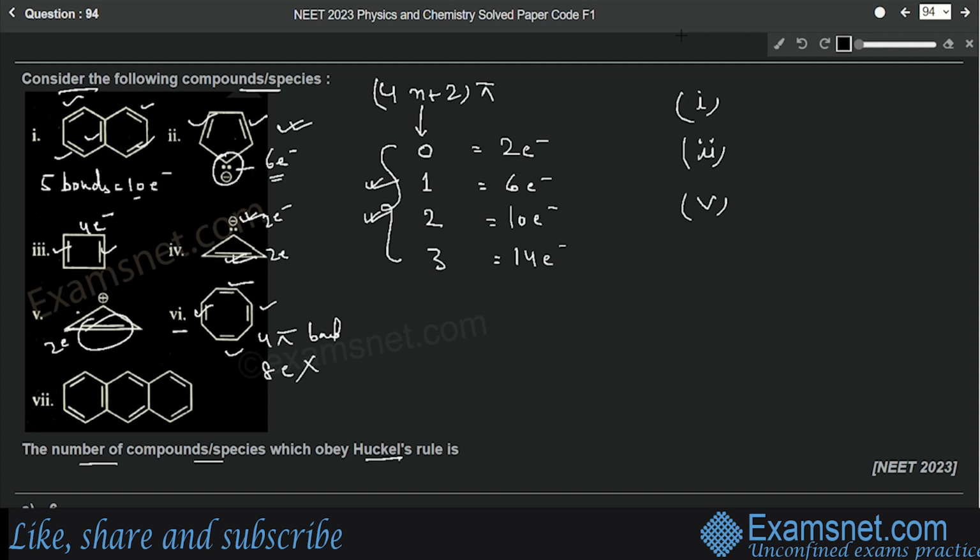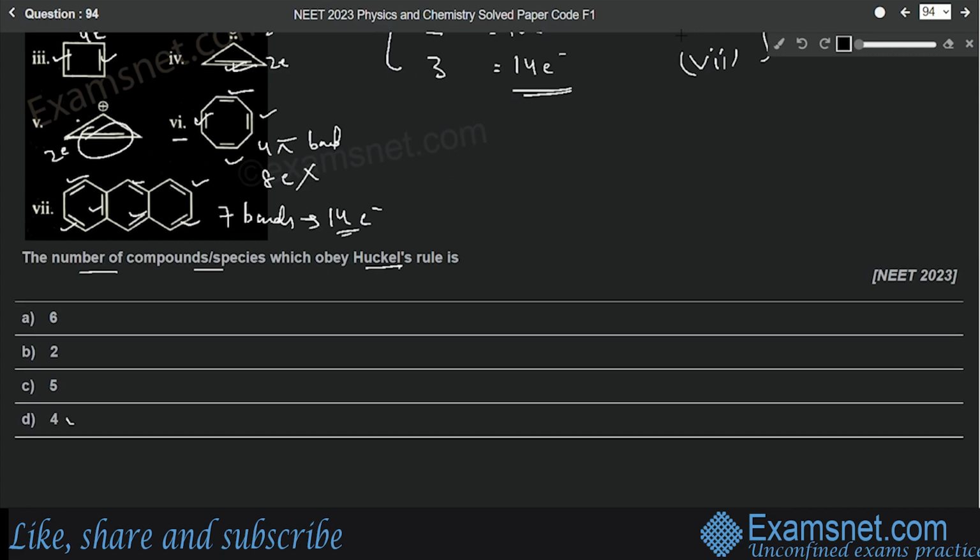Then in the last one, we have how many pi bonds? 1, 2, 3, 4, 5, 6, 7. 7 bonds, that means 14 electrons. Okay, we are talking about pi bonds and pi electrons only. So yes, 14 electrons is following Huckel's rule. So number 7 is also following Huckel's rule. So how many compounds are following Huckel's rule? 4 compounds. So option number D, 4, will be the correct answer.